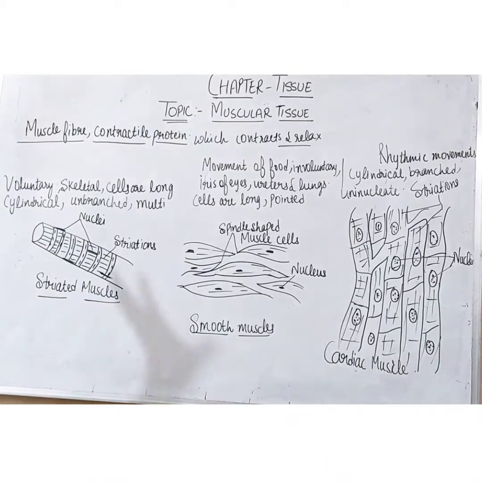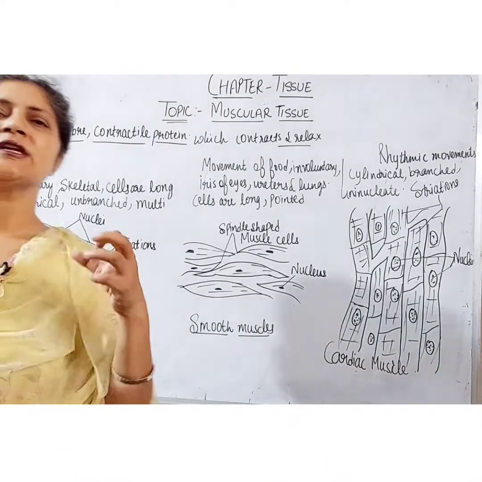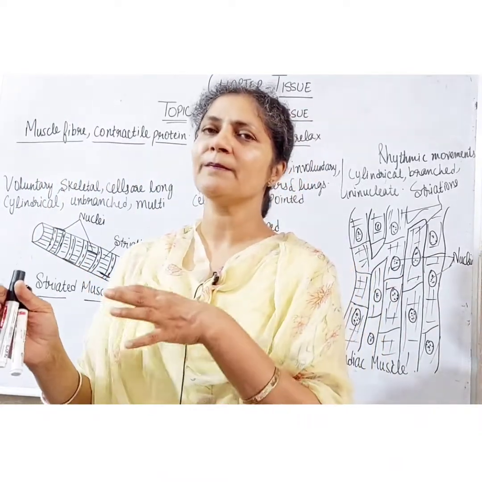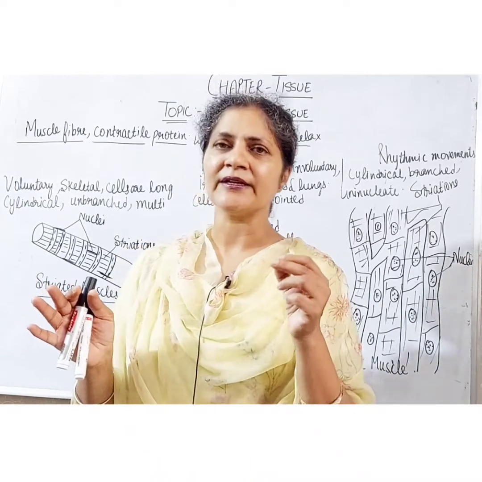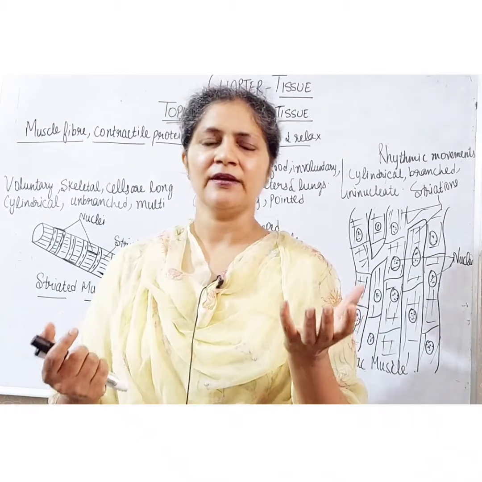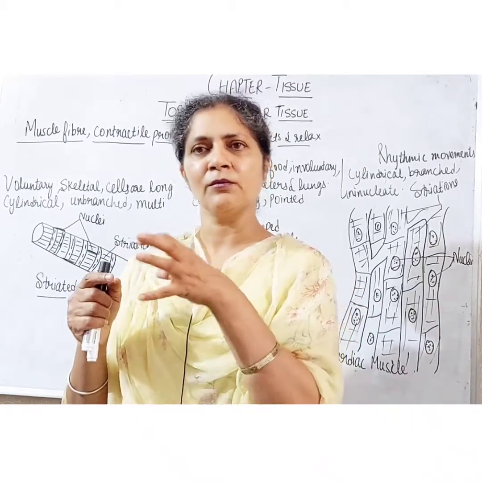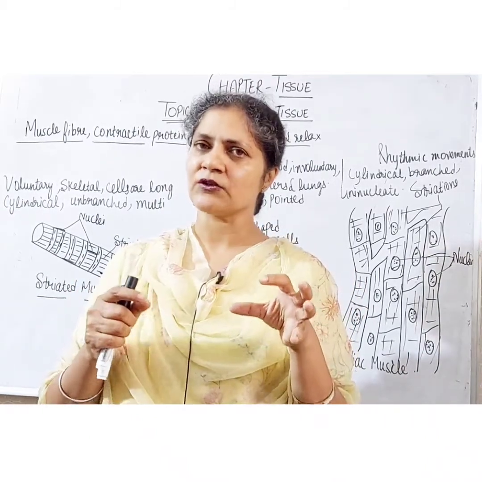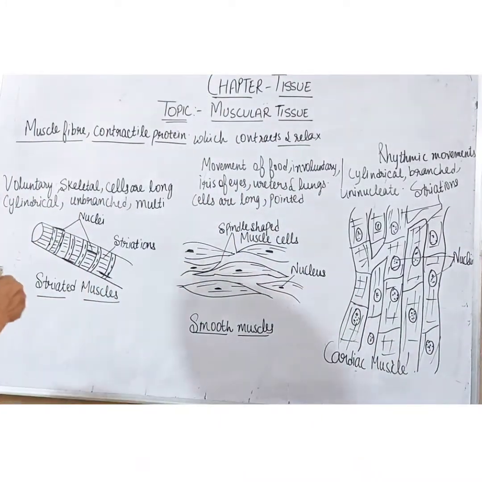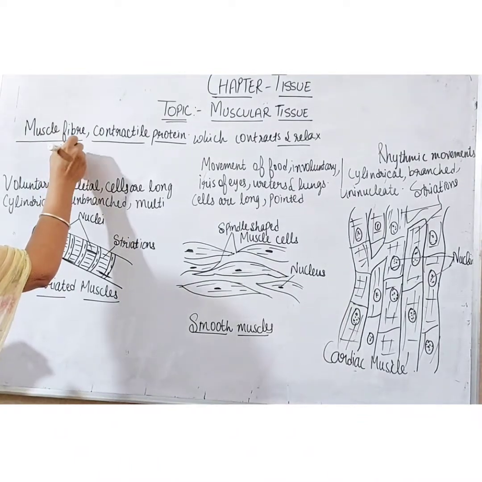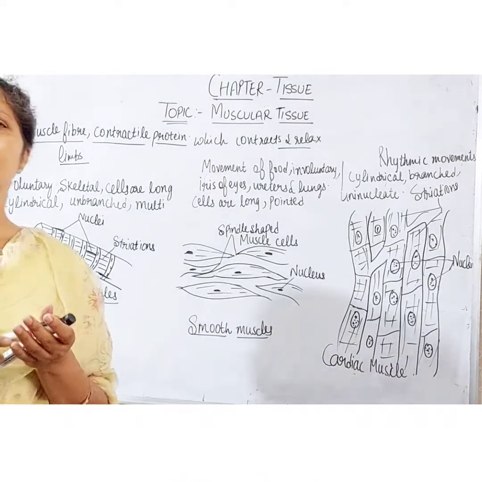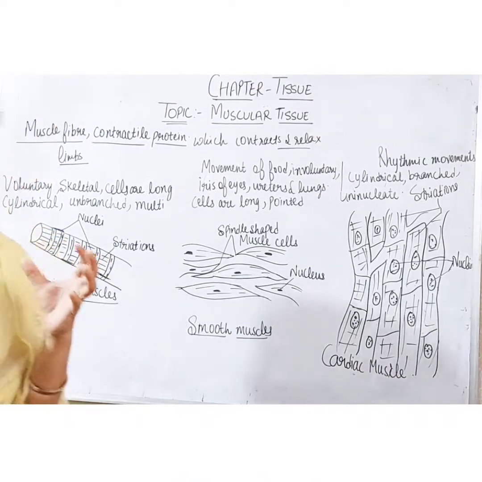There are some muscles which are voluntary muscles and there are some muscles which are involuntary muscles. There are some voluntary muscles which move according to our conscious will. Whenever we want to move, they will move, and whenever we say stop, they will stop. These are present in our limbs. Where are they present? The muscles present in our limbs are always voluntary muscles. They depend upon our conscious will.